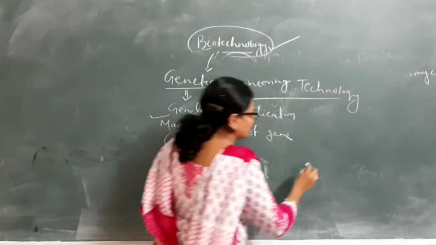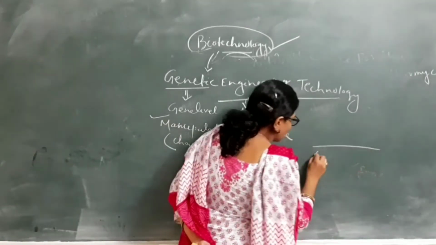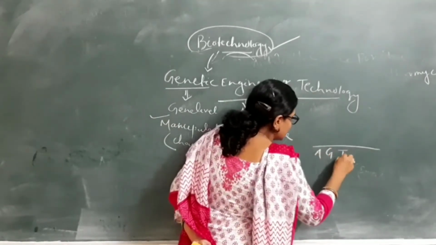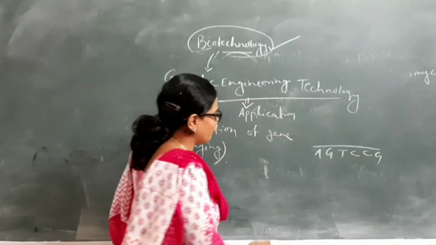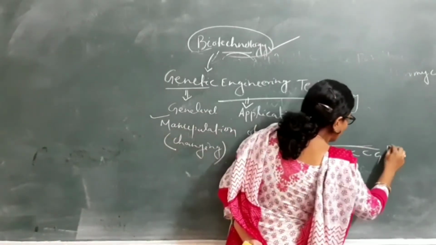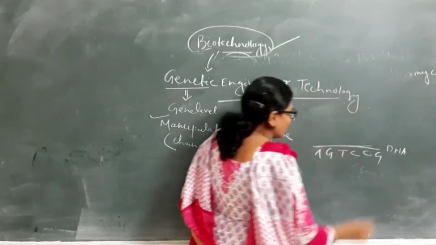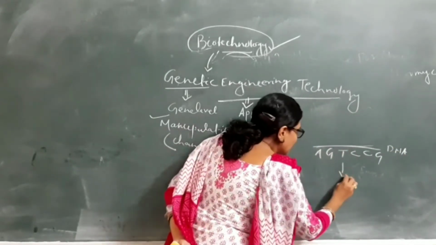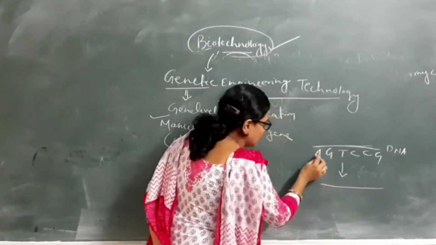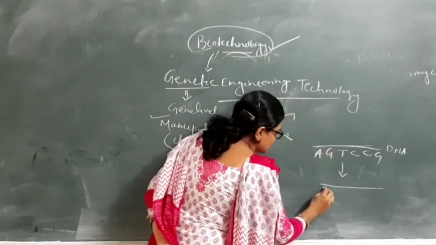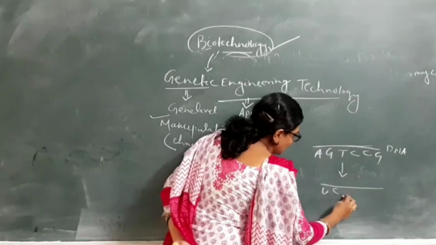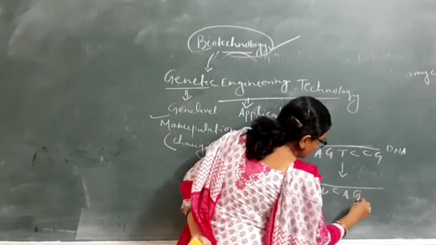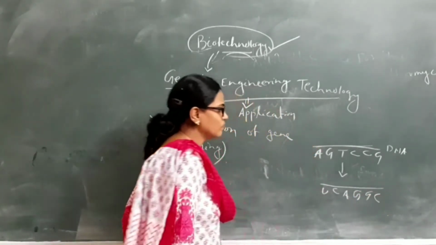For example, this is the structure of DNA: A, G, T, C, C, G. This is a fragment or strand of DNA, and this DNA produces a single stranded RNA. In case of A, it is replaced by U, and so on.